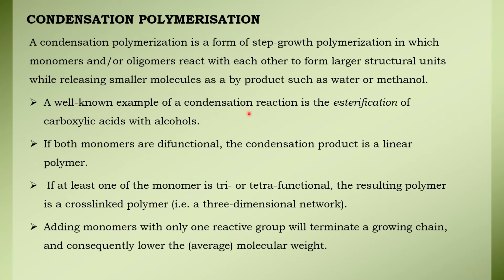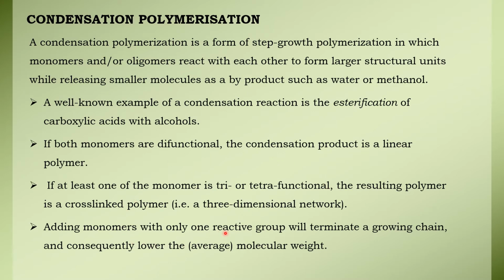A well-known example of condensation reaction is the esterification of carboxylic acids with alcohol. If both monomers are difunctional, the condensation product will be a linear molecule. If at least one of the monomers is tri- or tetrafunctional, then the resulting polymer will be cross-linked, or you can say it has a three-dimensional network.